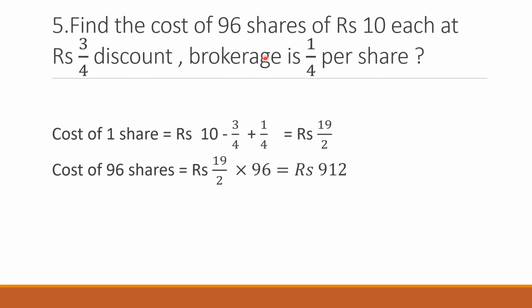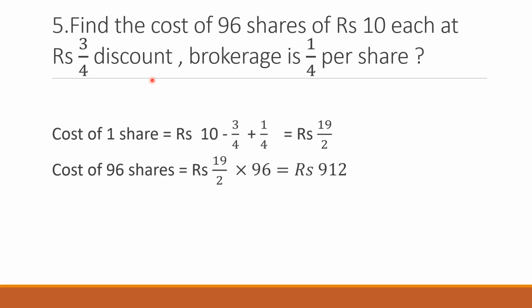find the cost of 96 shares. Be very careful in reading the question. This is not 96 stock. This is 96 shares. This is the number of shares given to you of rupees 10 each. So the face value of the share is rupees 10. You are going to buy 96 shares, one share at the rate of 10 rupees at rupees 3/4 discount.